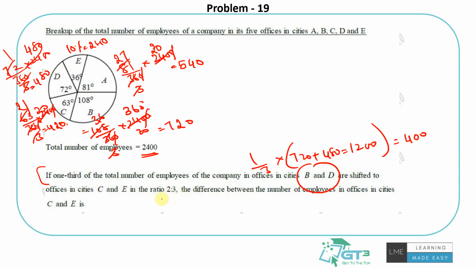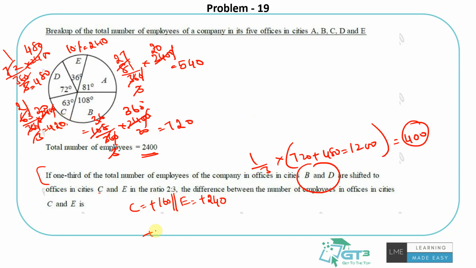So that means I am adding 160 in city C. City C will have plus 160 and city E will have plus 240. So these 400 people pulled out from B and D are split in a 2:3 ratio: 160 people for C and 240 for E. Right.